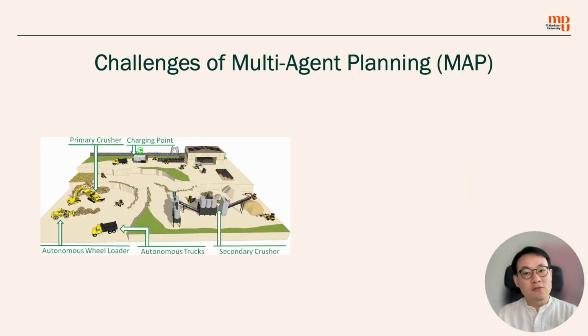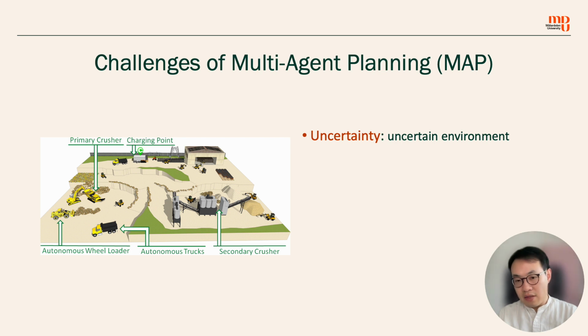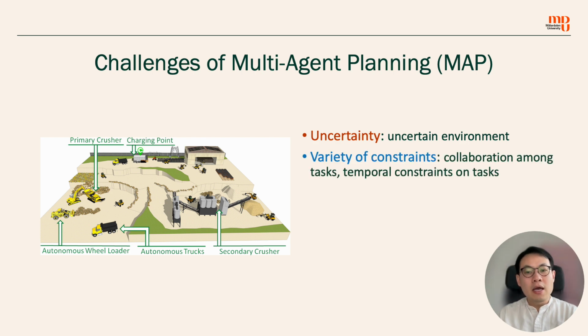So there are many challenges for this so-called multi-agent planning, but now let's focus on 4 prominent ones. The first one, uncertainties. Because the environment is uncertain, like the weather, the road condition, the planning must consider all the uncertainties such that it is robust, right? And we have varieties of constraints. Some of the constraints are temporal. A must be done before B is finished, so on and so forth. And we have collaborations, and we have individual jobs, a lot of things to be satisfied.